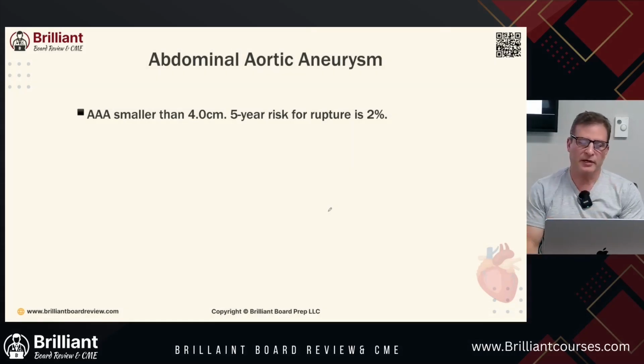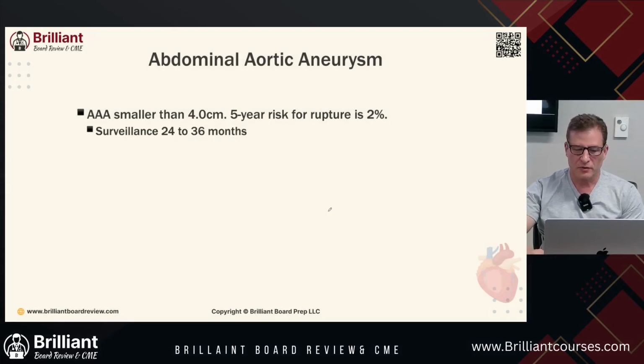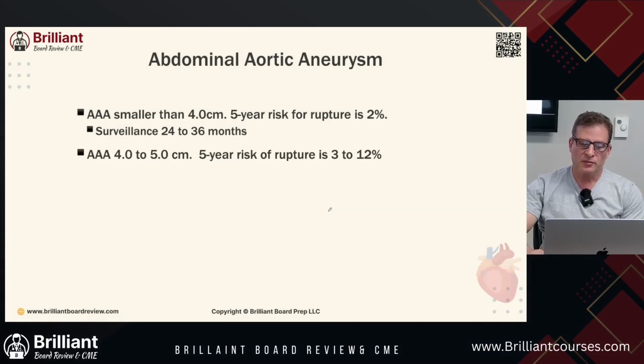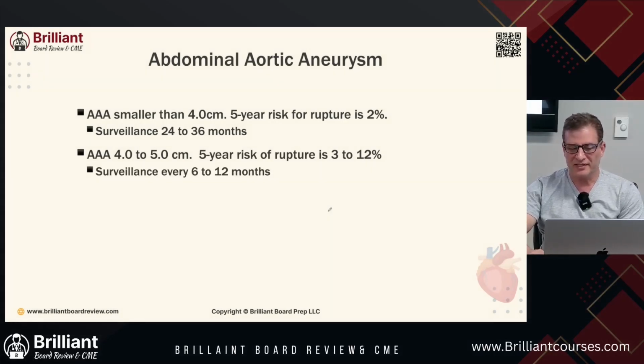So in abdominal aortic aneurysm, AAAs, smaller than 4 centimeters, the 5-year risk for rupture is 2%. Surveillance is every 24 to 36 months. AAAs 4 to 5 centimeters, the 5-year risk of rupture is 3 to 12%. So surveillance every 6 to 12 months.